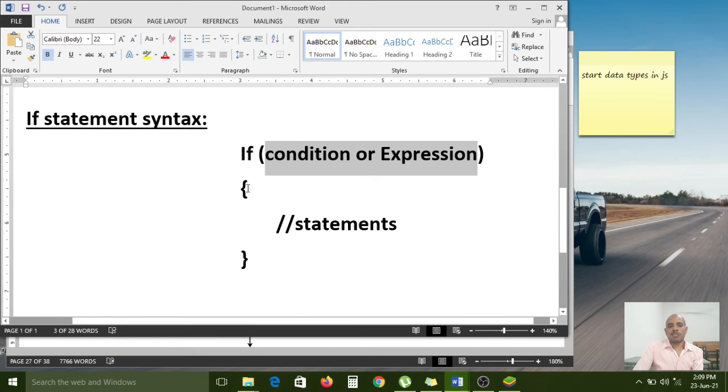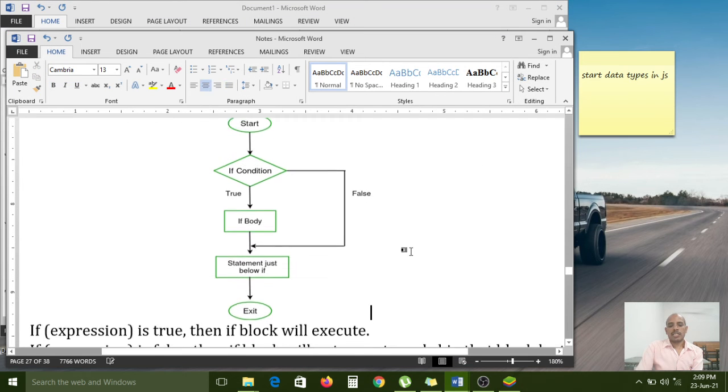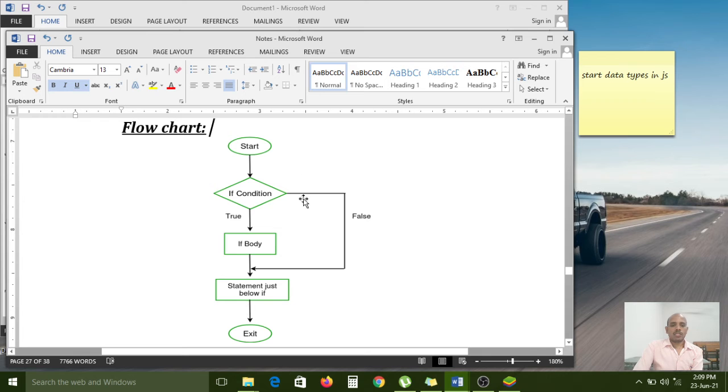So for the if condition, the block we have declared here executes only if the condition is true. If the condition is false, this block will not execute. Immediately, control will come to the next line of statements to execute. Right? So here I have given a diagram. If the condition is true, then only the if body will execute. If the condition is false, then it will come to the next level of statements to execute. Okay, right.